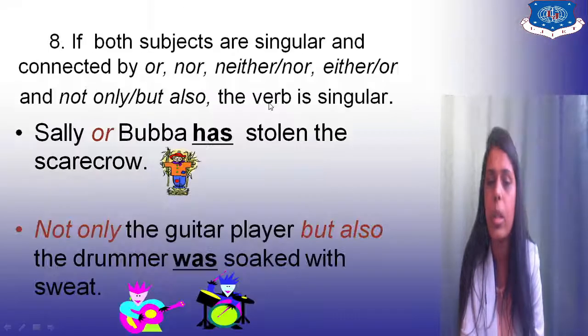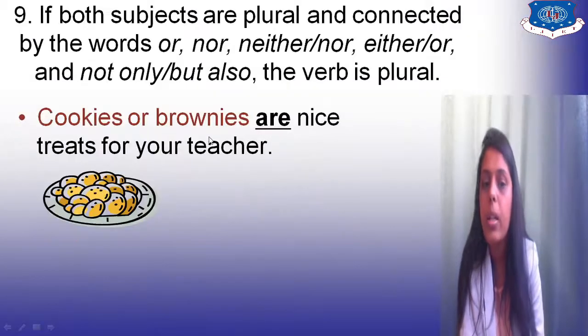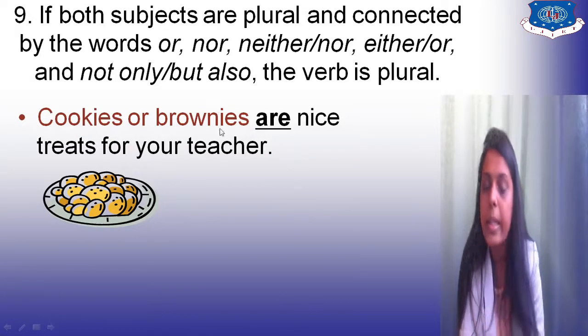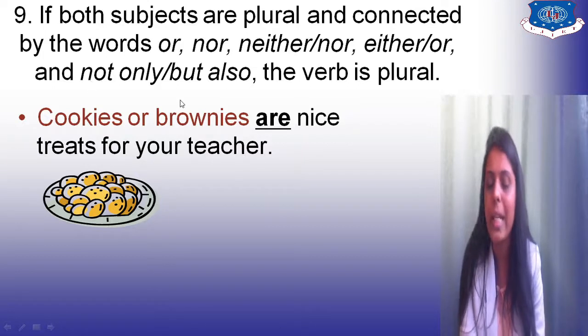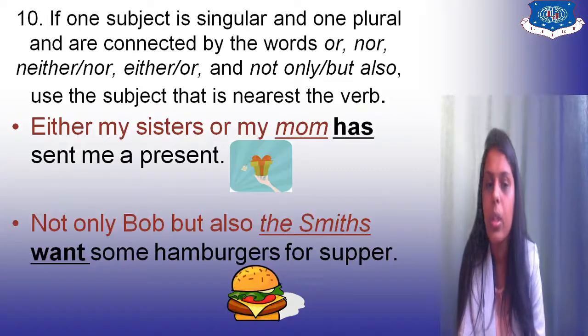the verb is plural. Here what is happening, if both the subjects are singular, that's why the verb is also singular. But here both the subjects are plural and connected with these words like neither, nor, or, right? Then the verb is also plural. See the difference between eighth and ninth rule. There both the subjects were singular. Here both the subjects are plural.